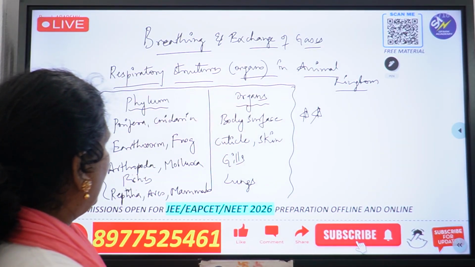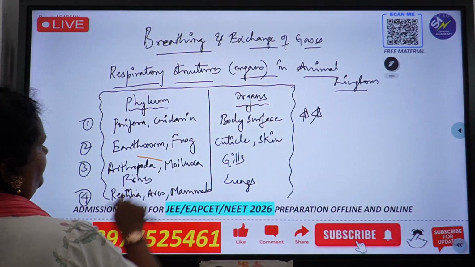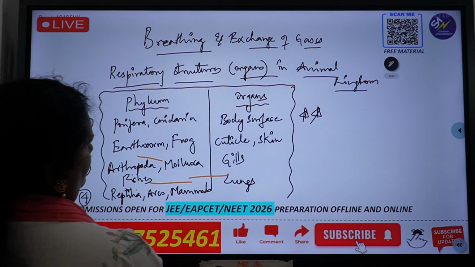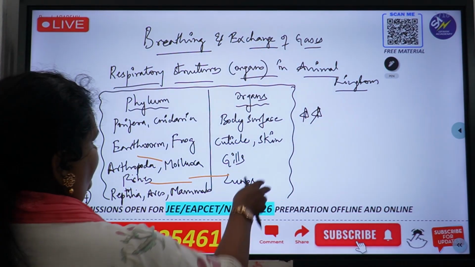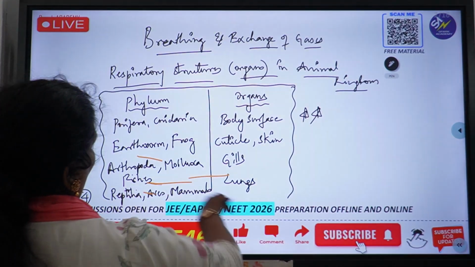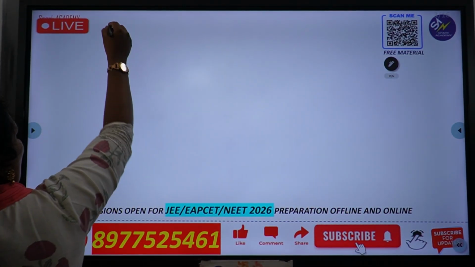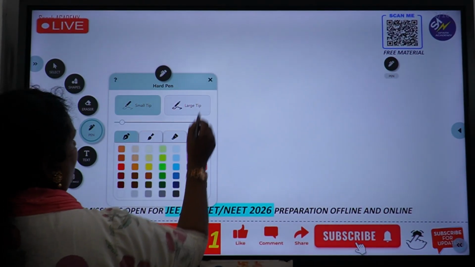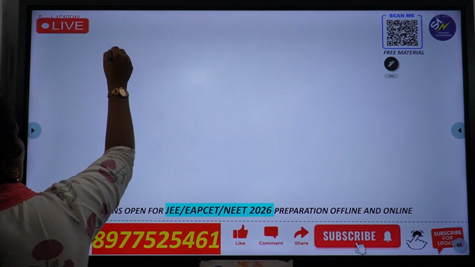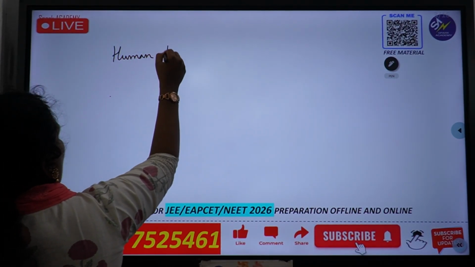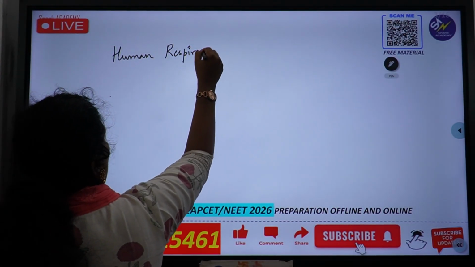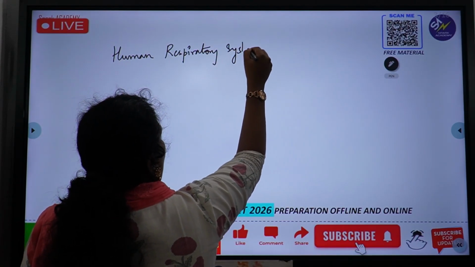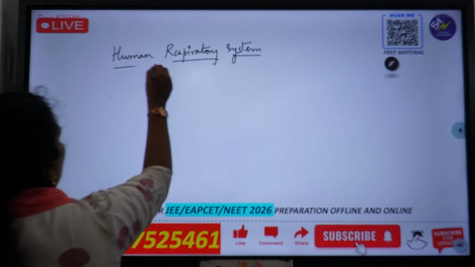Okay, so this is all about the respiratory structures. Now let's get into, okay, we'll take a new page. Now we'll get into the human respiratory system. Let's write the flow chart. Now this flow chart also is very important.